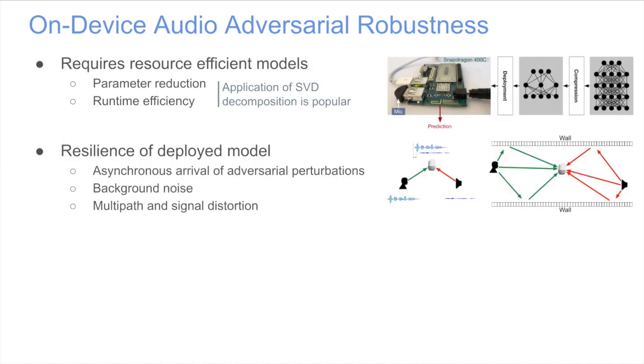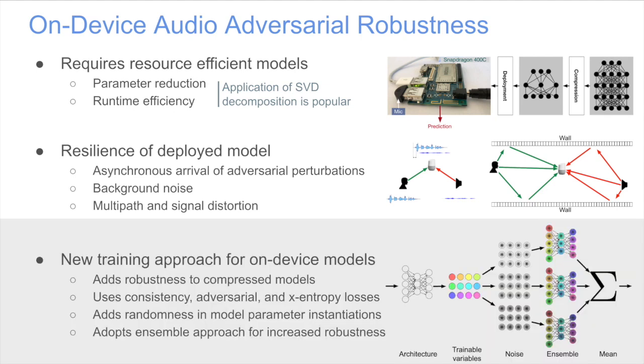As we focus on on-device deployment of deep neural networks, it requires a drastic reduction in the overall number of parameters as well as computations for efficient runtimes. At the same time, we want the compressed models to generalize well, not only for variability in human speech, but also to asynchronous arrival of adversarial perturbations and background noise and various signal distortions. To achieve all these, in this work, we present a new training approach for making compressed audio models robust.